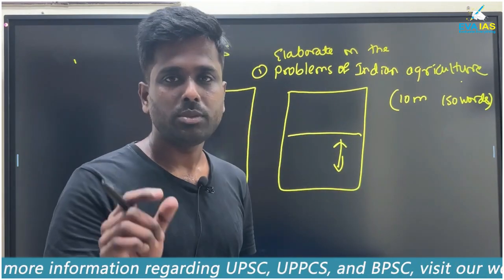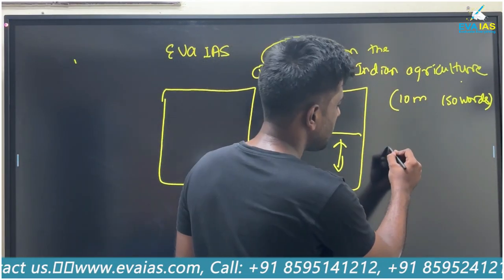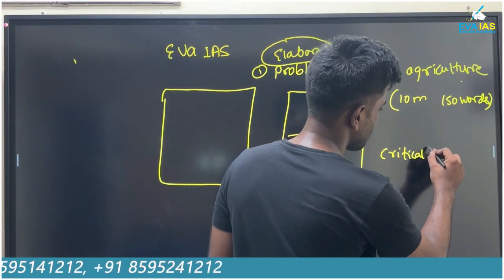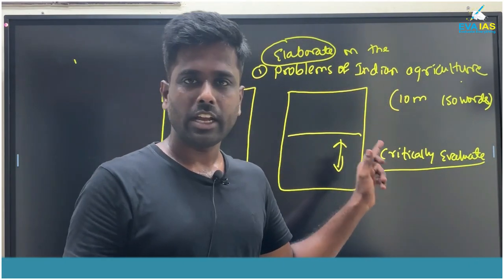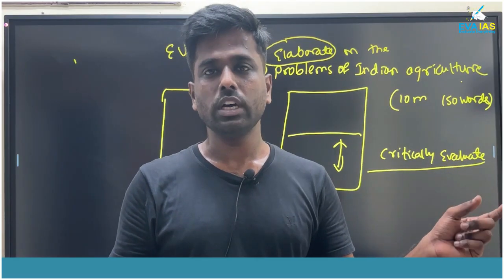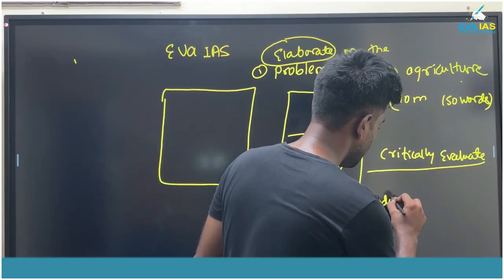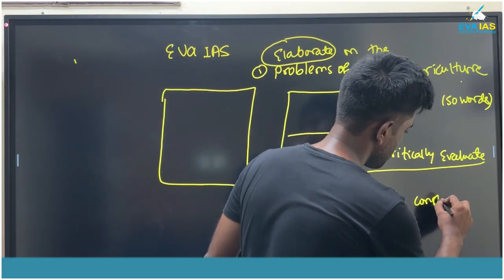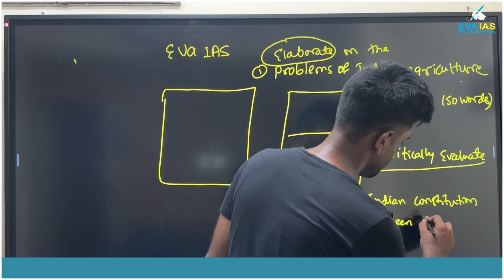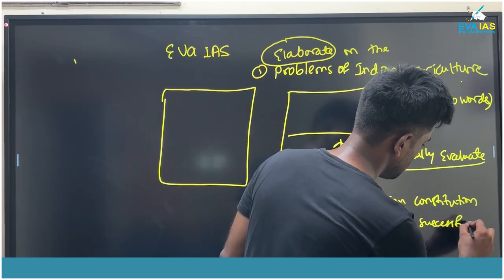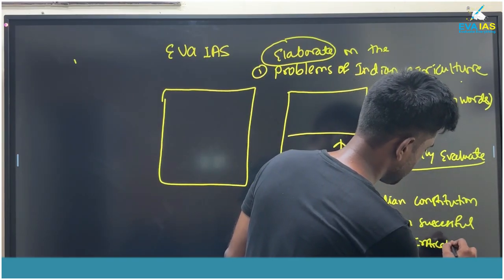And second thing, always pay attention to the keyword which has been asked. This is elaborate. Sometimes they can ask to critically evaluate. When they ask to critically evaluate, you have to show the other side of the coin as well. Suppose I say: Indian Constitution has been successful so far. Critically evaluate.